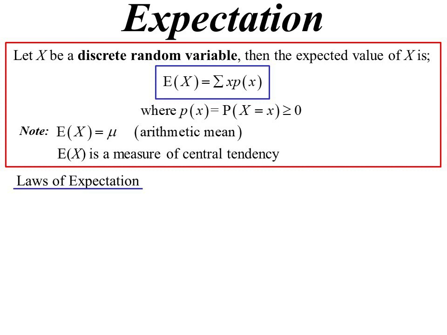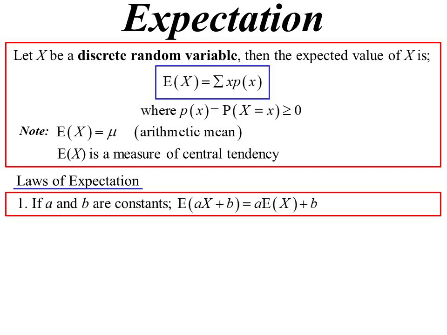Just some rules, we don't often use them, but just for the sake of knowing them, I guess. If you had to play around with some expression, if you had to find the expected value of some constant times our random variable plus another constant, you could actually do it this way. And what it's basically saying is you can separate them, and then any constant you can factorise out, and then obviously you could work out expected value of x because that's the average. And here's a proof of that.